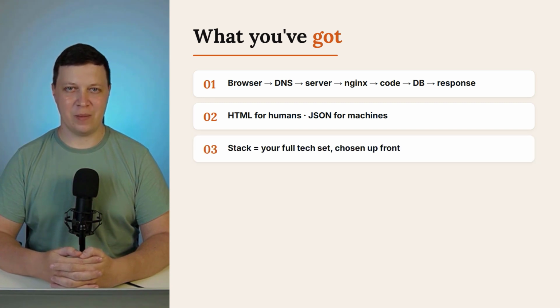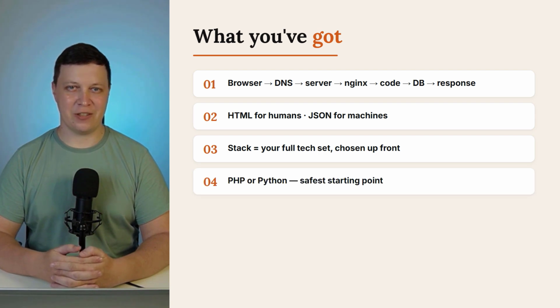2 server response formats. HTML for people, pages in the browser, JSON for machines, data for integrations. A stack is a set of technologies that work together. The choice is made once before development starts. And the language, for most projects, PHP or Python. Everything else is either more complex or the market is small or both.